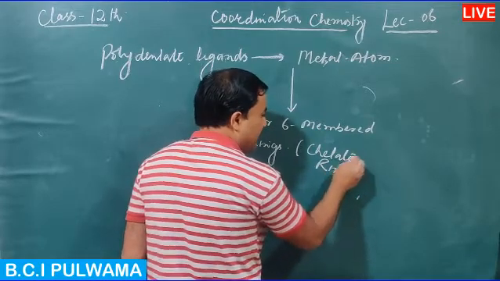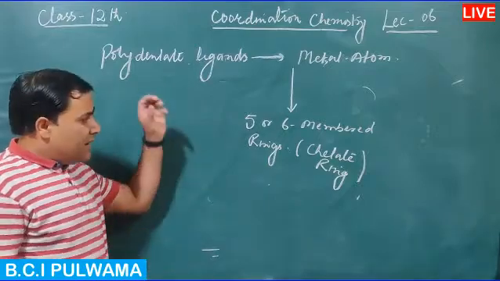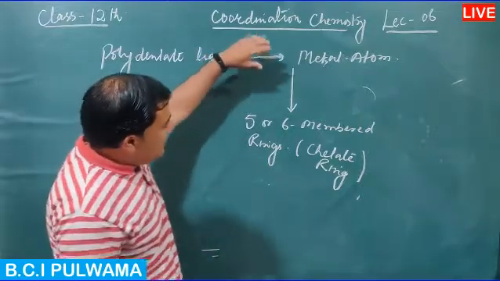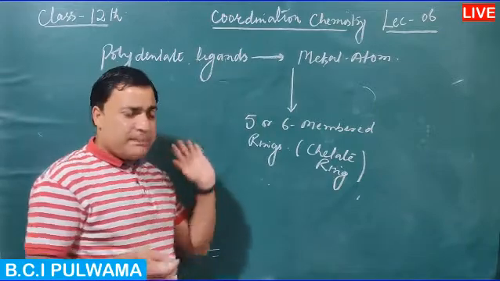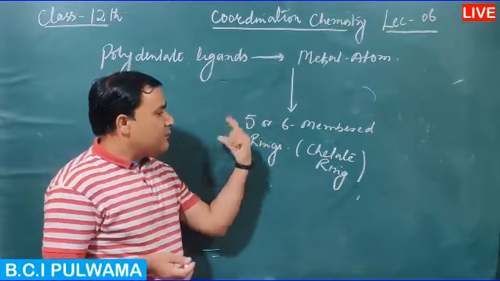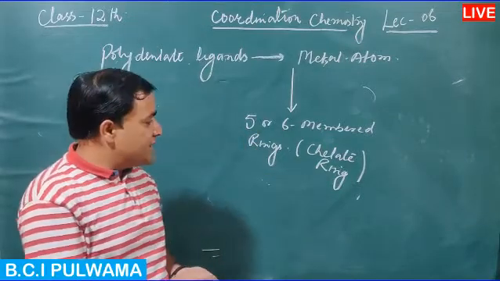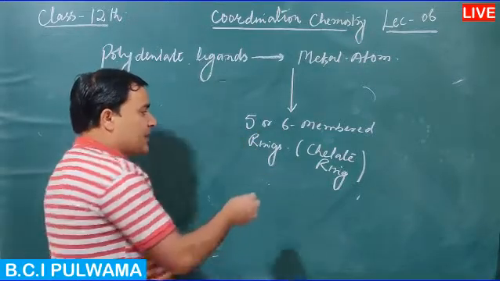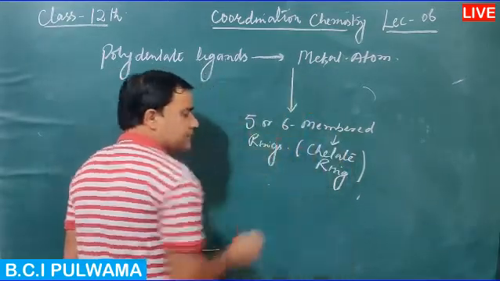Polydentate ligand, bidentate ligand, tridentate ligand, tetradentate ligand. When these ligands form coordinate bonds with the metal atom, 5 or 6 membered rings are formed in the coordination compounds. This 5 or 6 membered ring is known as a chelate ring.